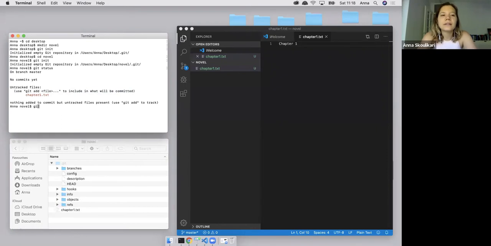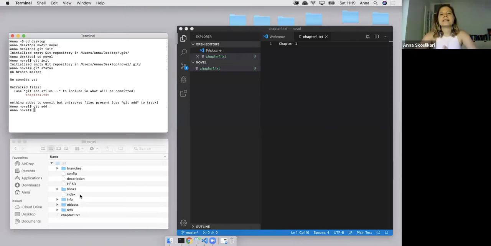So I'm going to use this git add command, and then I could pass in the name of the file, chapter1.txt, but instead I'm going to pass in a dot, which represents my current directory, my current project folder, and it's going to add all the files in there to my staging area so that if I had many files I wanted to add, I wouldn't have to pass in every single name of each file. So I'm going to do git add dot. It's going to add everything to my staging area. And now we can see that this index file was created.